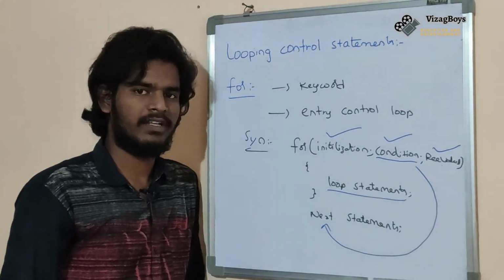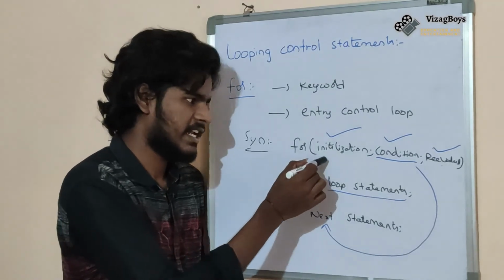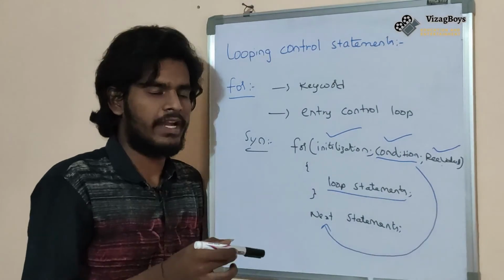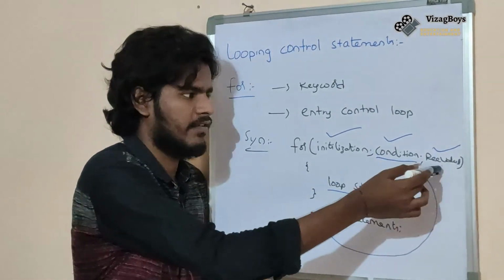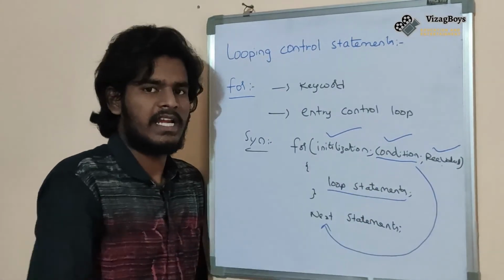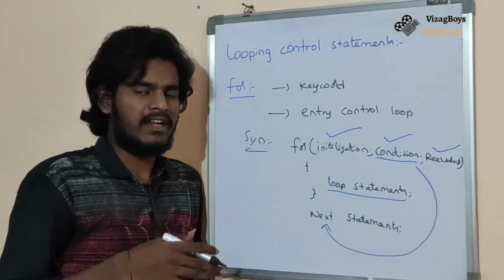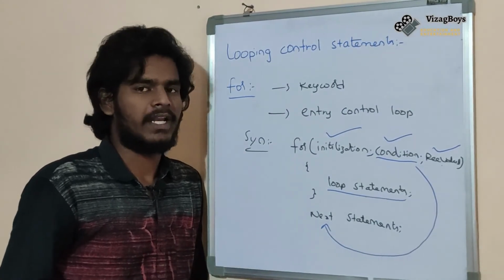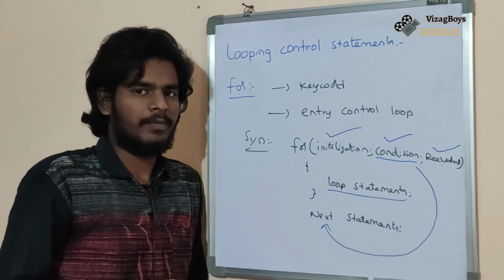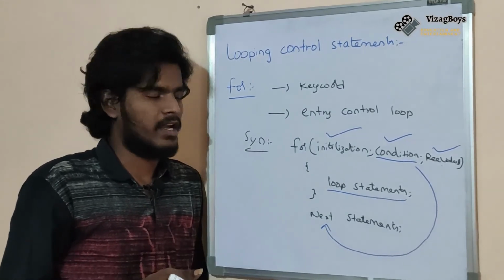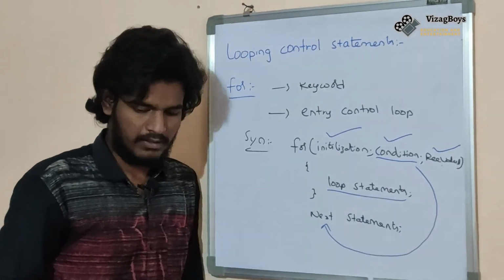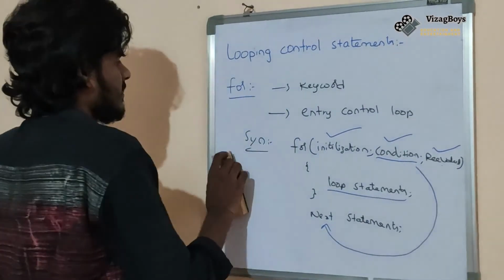Okay friends, listen carefully. First it will check the initialization and then go to check the condition. If the condition was true, it will execute loop statements and revaluation. Then again it will check the condition. If the condition was again true, it will execute loop statements and revaluation again. The process will be continued as long as the condition is true. Once the condition is false, it will go to the next statements. Okay friends, here is the example.